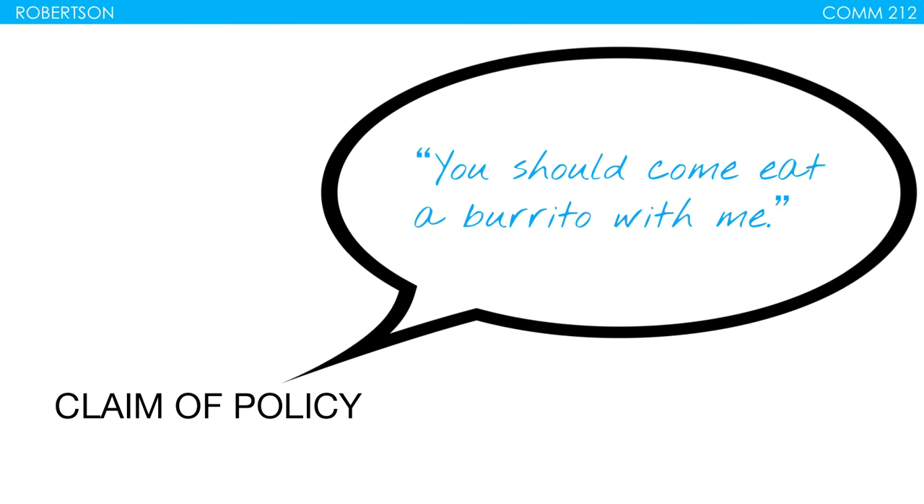Typically, whenever you see the word should, it's going to be a claim of policy. Okay, and there's nothing magical about the word should. It's just that when you have the word should, you're usually saying that something needs to be done, right? You should do this, right? Usually there's action when we say something like that. You should come eat a burrito with me.